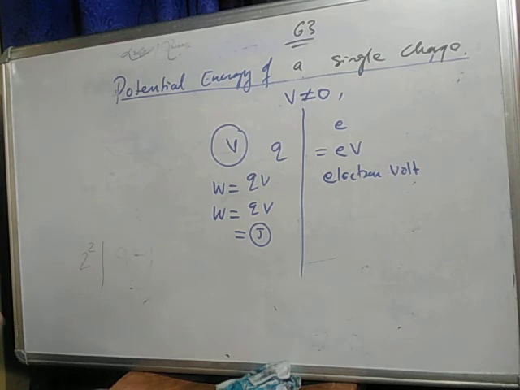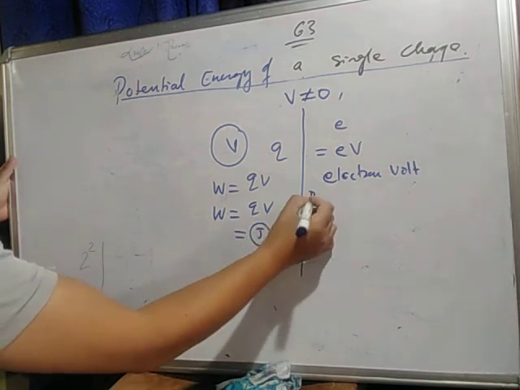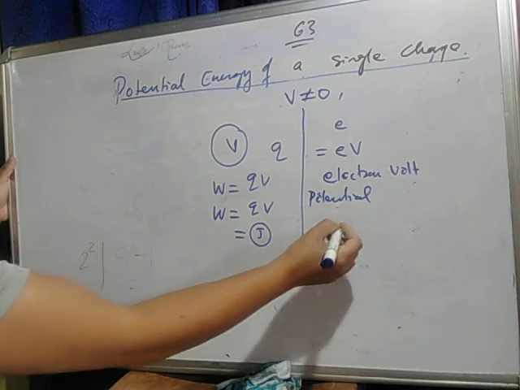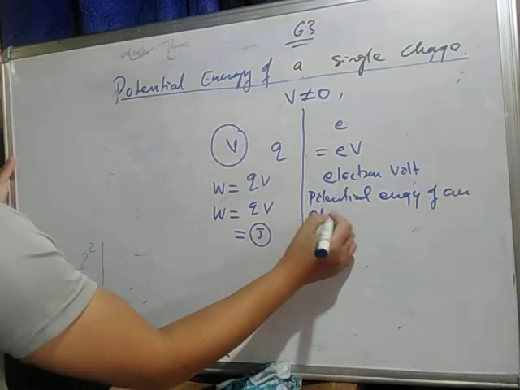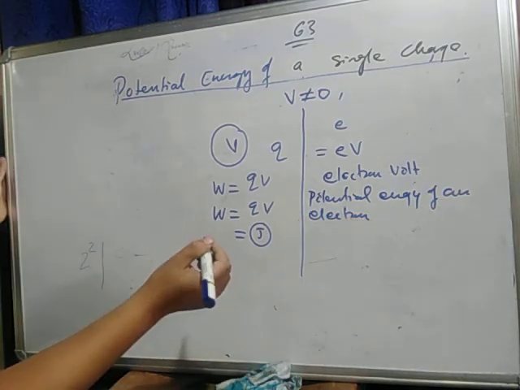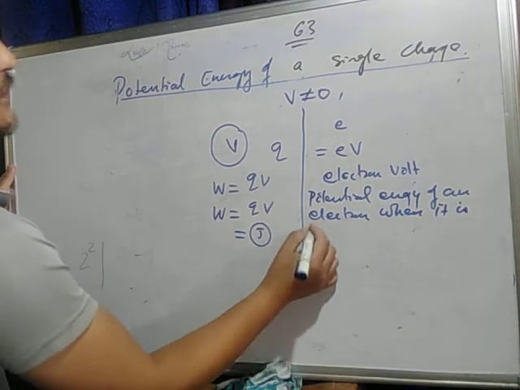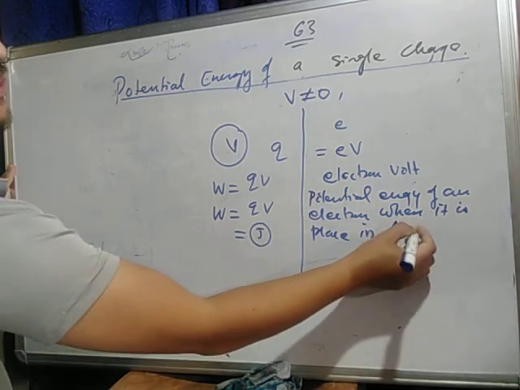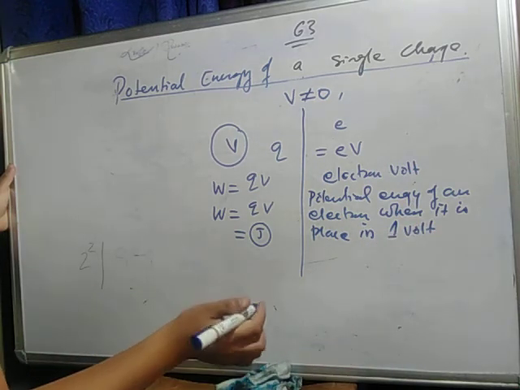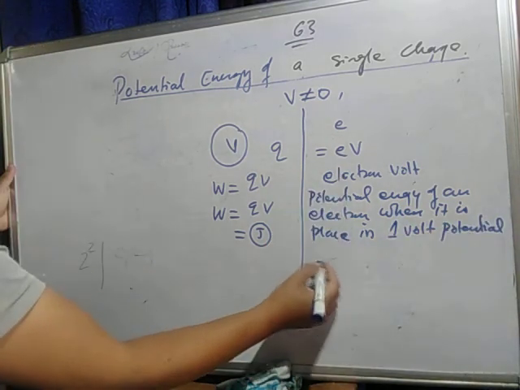So write down: 1 electron volt is the potential energy of an electron when it is placed in 1 volt potential value.